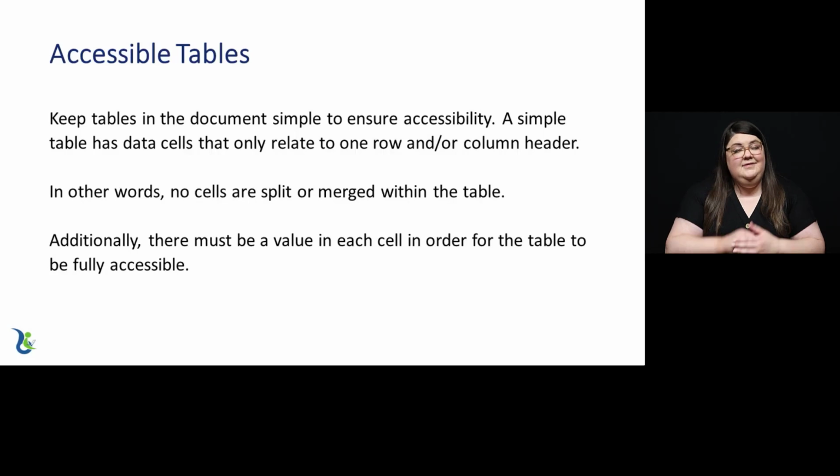Accessible tables. Keep tables in the document simple to ensure accessibility. A simple table has data cells that only relate to one row and/or column header. In other words, no cells are split or merged within the table. Additionally, there must be a value in each cell in order for the table to be fully accessible. Add tables and format them using the Microsoft Word built-in table tools.